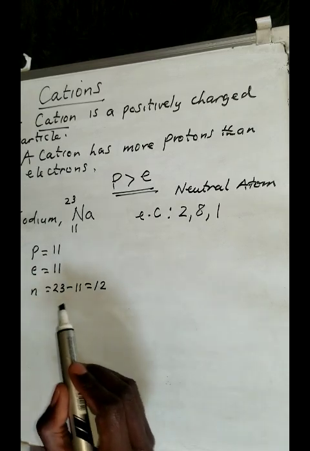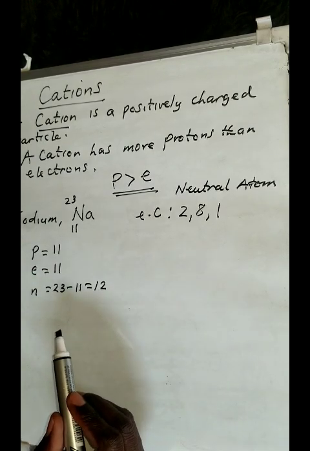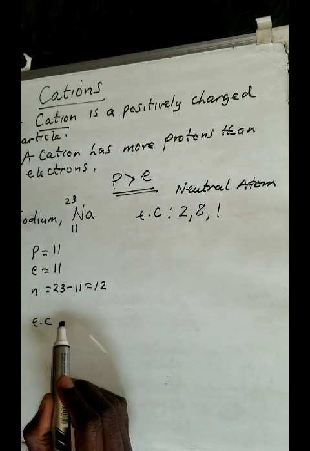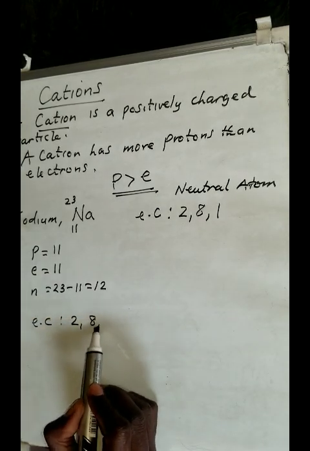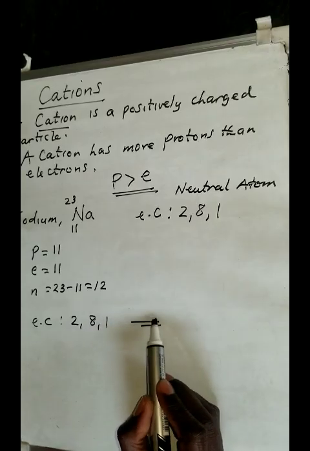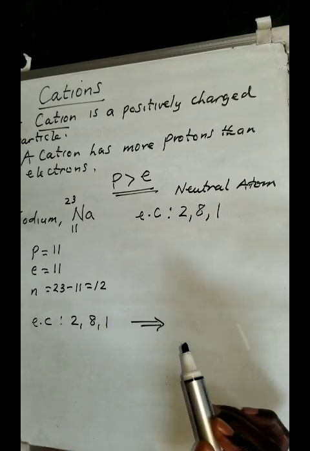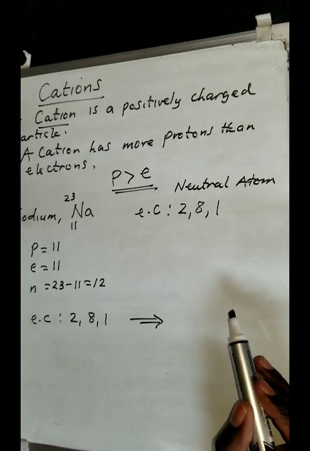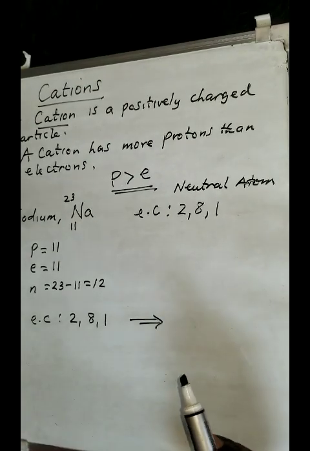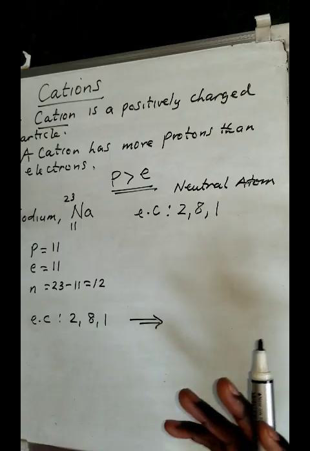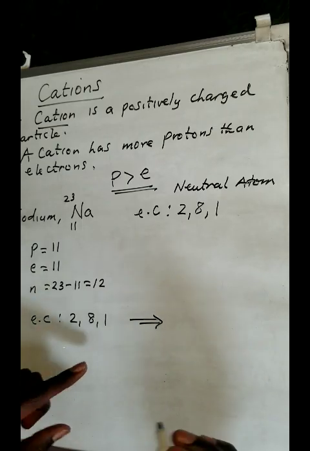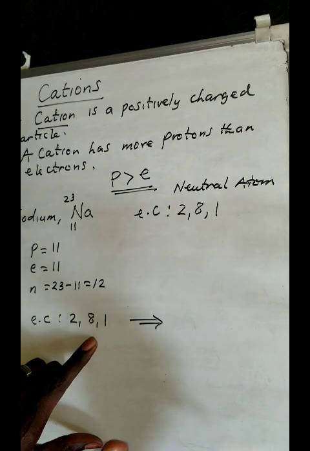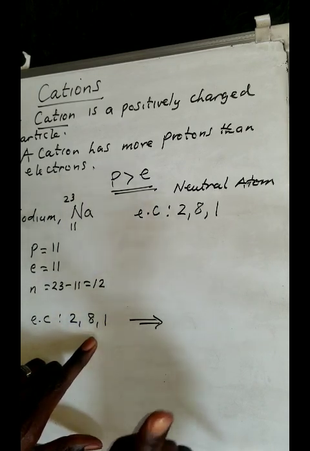Now what is going to happen here is that sodium, if you look at the electronic configuration of sodium in a neutral atom, is 2, 8, 1. So the sodium atom is going to lose a single electron to form a sodium ion. Why? You need to remember, I'm going to talk about that in my later discussion, that for an atom to be stable, it needs to have 8 electrons in the outermost shell.